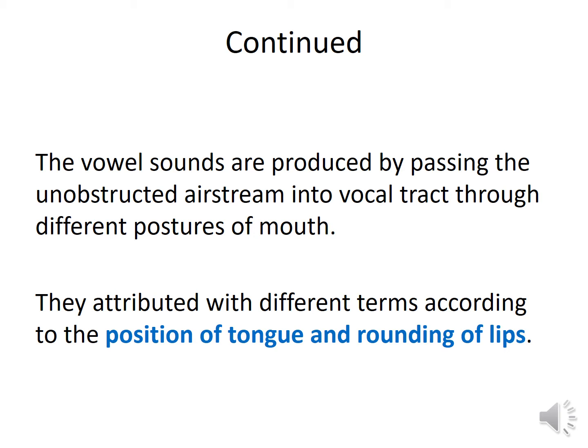In what way our tongue is raised up, lowered down or in the middle, that is the position of the tongue. On the basis of this position of the tongue, we can classify the vowel sounds into different categories. Or it also depends on the rounding of the lips, how our lips are rounded when we pronounce some sounds.